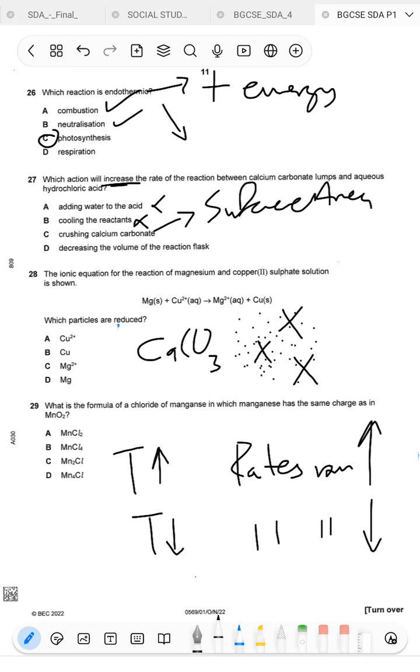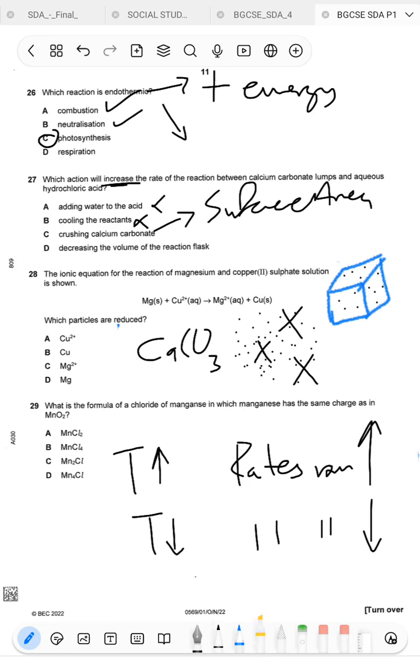Whereas when it comes to lumps, you'll see that a lump would only expose the calcium carbonate in the respective faces. So this will be the lump. That means the only calcium carbonate that can react will be the ones found in the surfaces. Those are the ones that are going to react first. After they have reacted, they can be scraped off the surface, and then the next layer can react until you react all of the calcium carbonate.